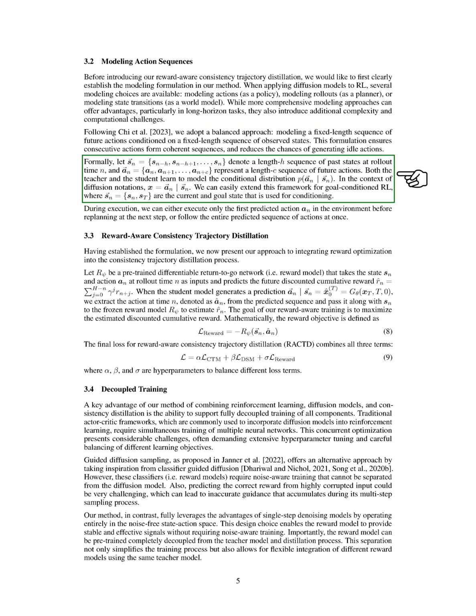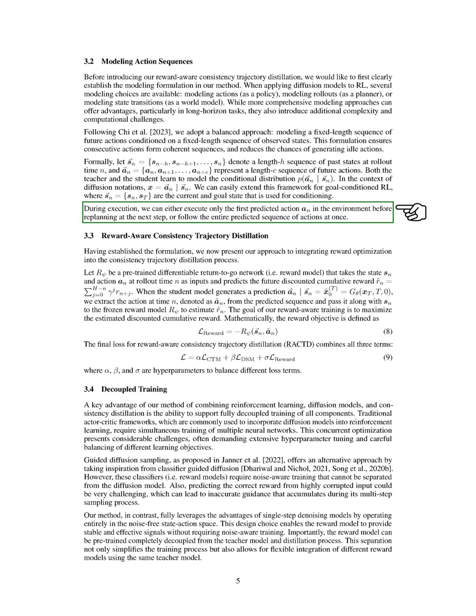Both the teacher and student models learn to predict the future actions based on the past states. We can also adapt this framework for goal-oriented RL by including the current and goal states for conditioning. During execution, we can either take the first predicted action and then replan or follow the entire predicted action sequence.